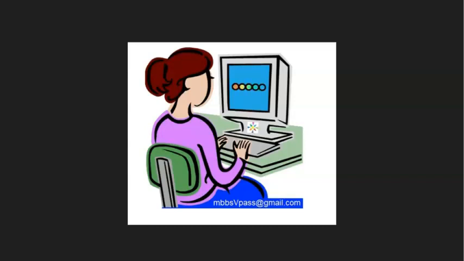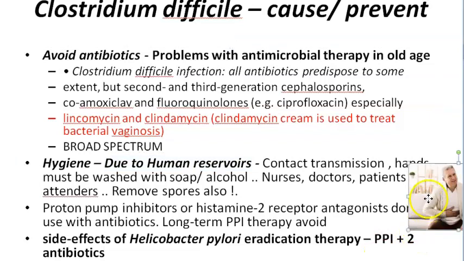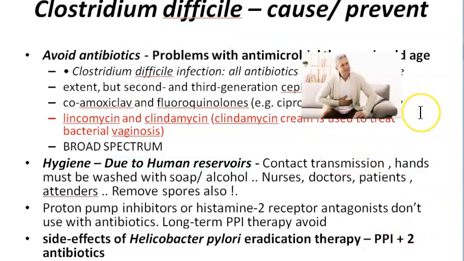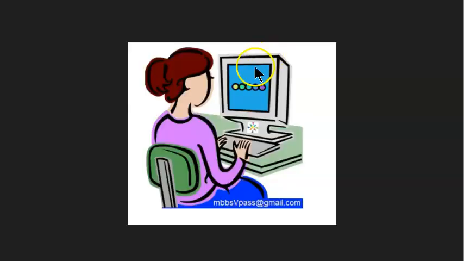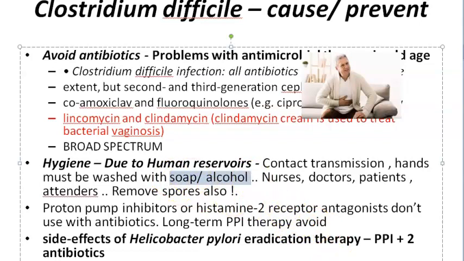So now let us come to hygiene. The next cause, so you know how to prevent. See, from human to human it is going, right? Human reservoirs. One person who has this bacteria in his gut will start passing it on to others from his hand, hygiene, etc. Because this is a bacterium which forms spores. Spores are very difficult to kill, right? So remember, you should use soap and alcohol to wash your hands. That's why you have to scrub before touching patients or after touching them also. You should use a hand rub, right?